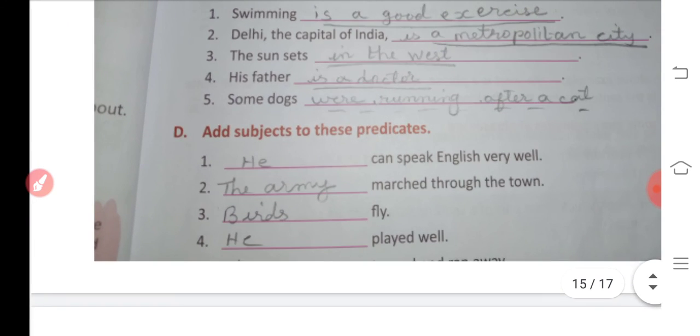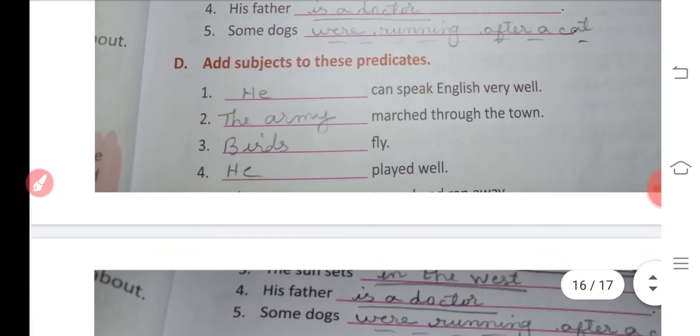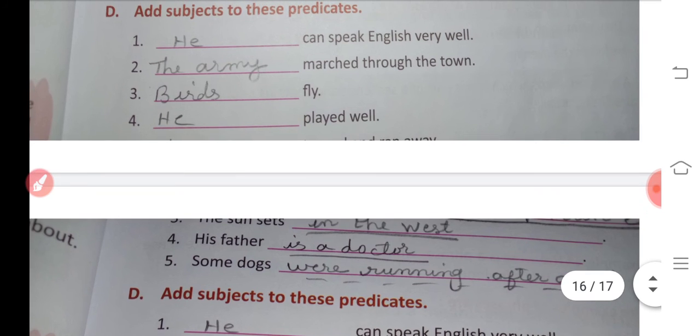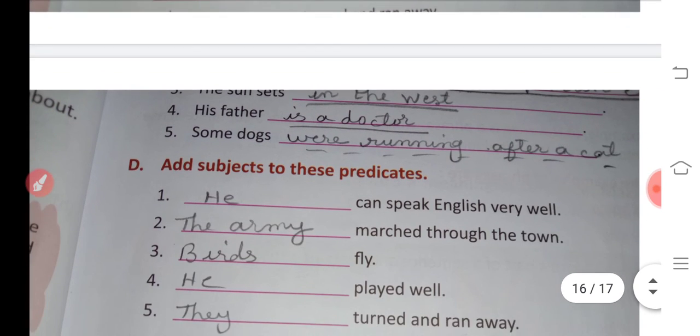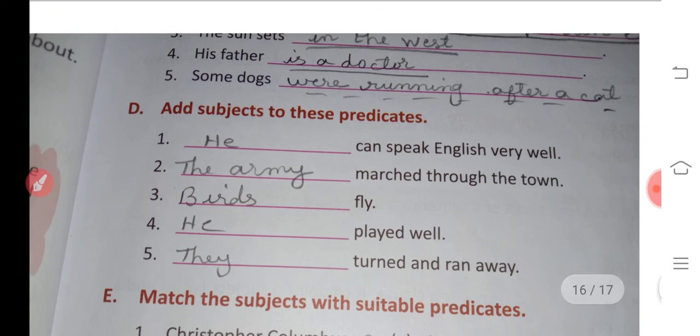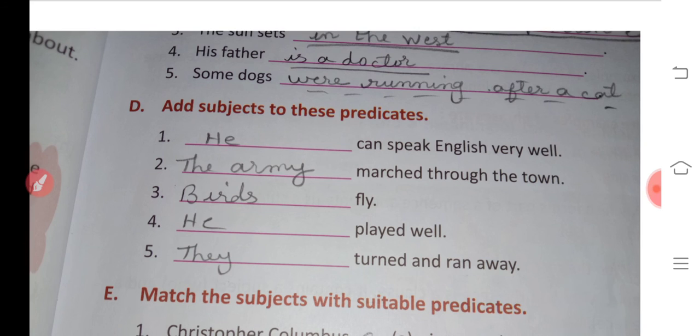Now D number is telling us to add a subject to the predicate. There you can write: he can speak English very well, or she can speak English very well, or I can speak English very well, or they can speak English very well.